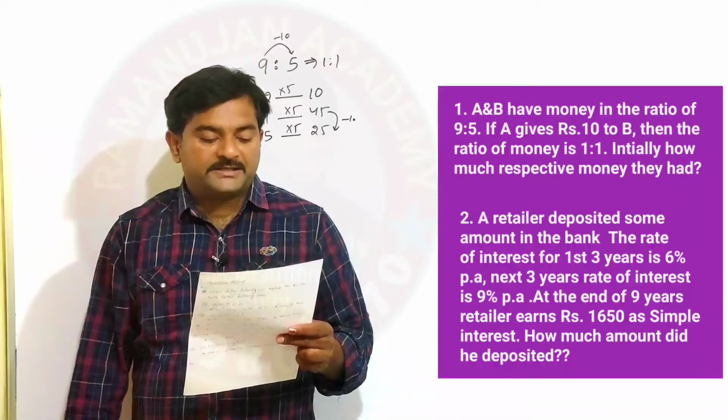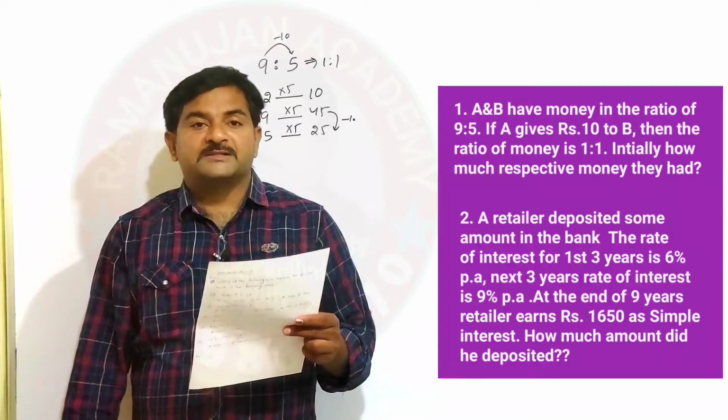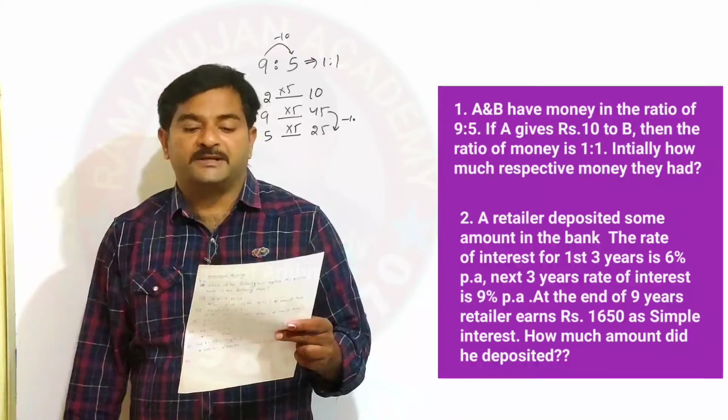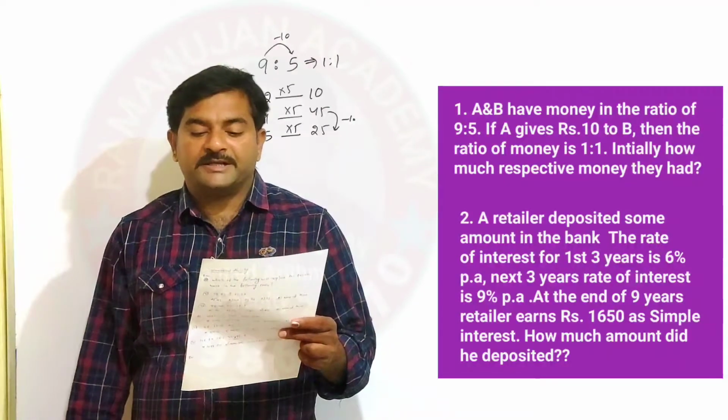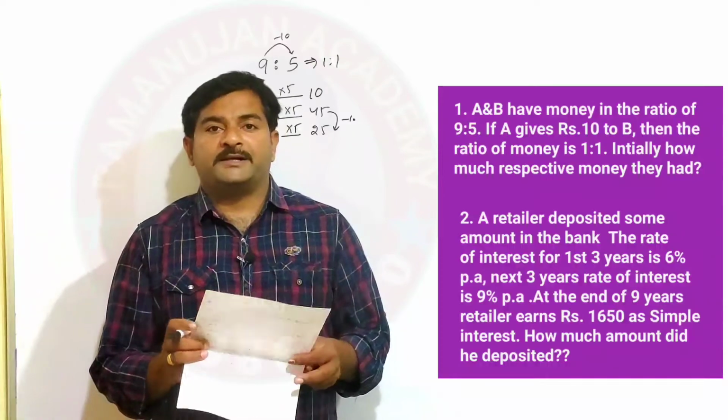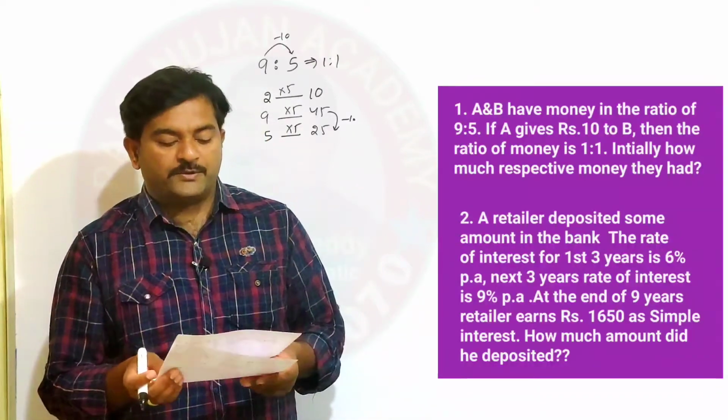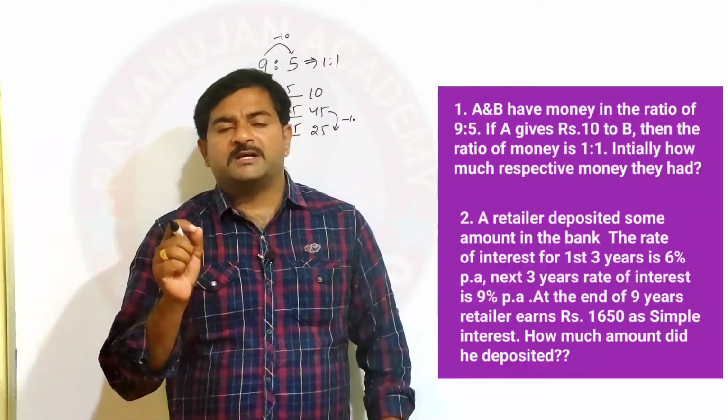At the end of 9 years, the retailer earns 1650 rupees as simple interest. Find how much amount he deposited. I hope you understood the meaning of the question. The question is regarding simple interest.